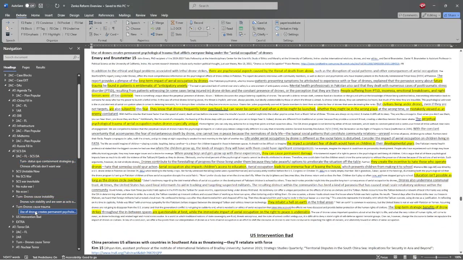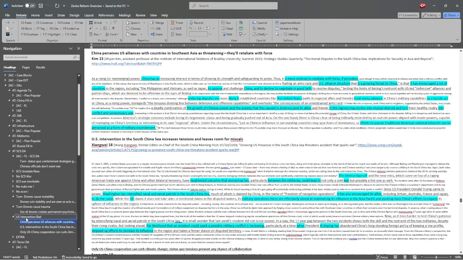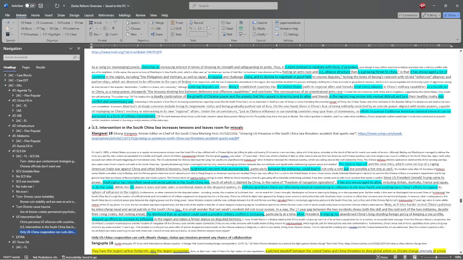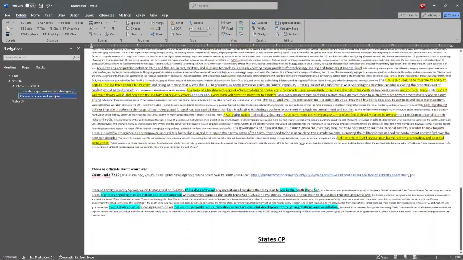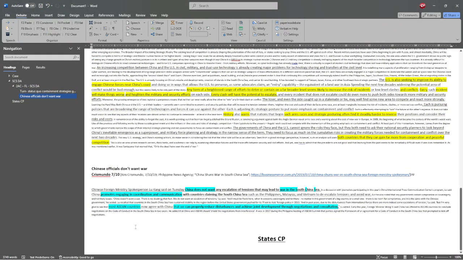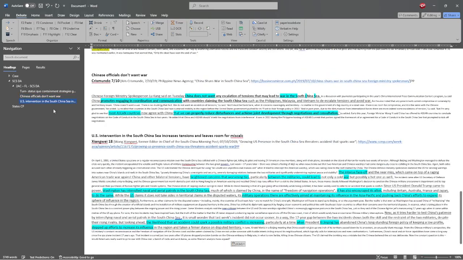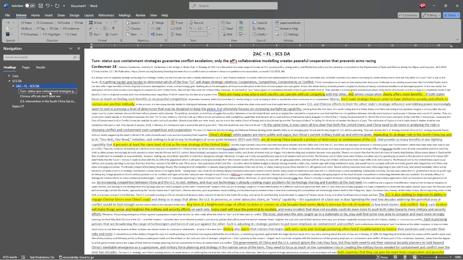Let's see. U.S. intervention bad. Let's say this one. I like this. We'll go ahead and grab this piece of evidence. We'll go ahead and add that on. And in a more ideal world, if, say, you have a team that reads the South China Sea disadvantage every